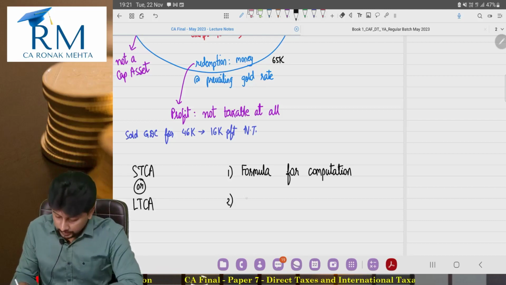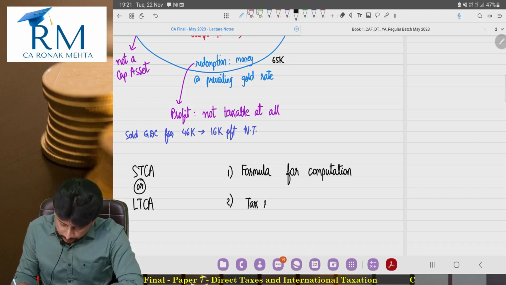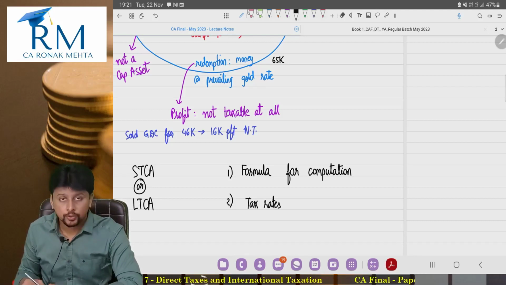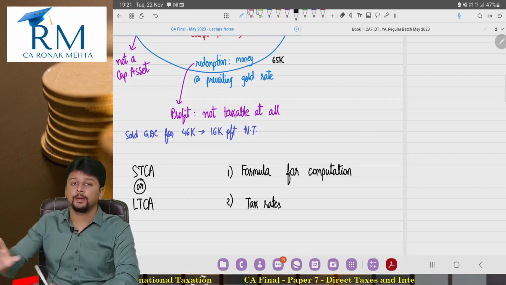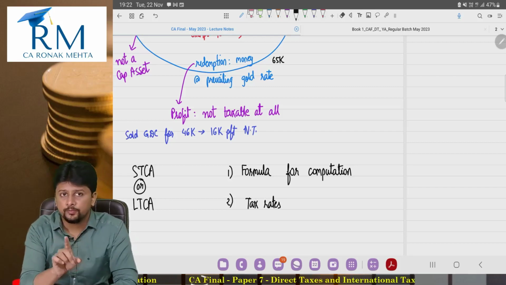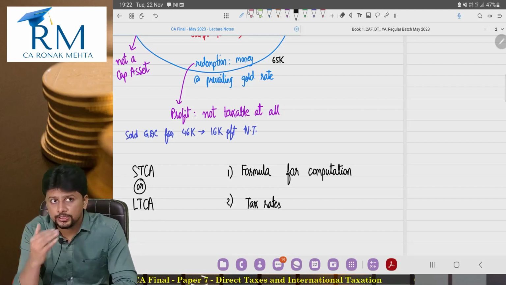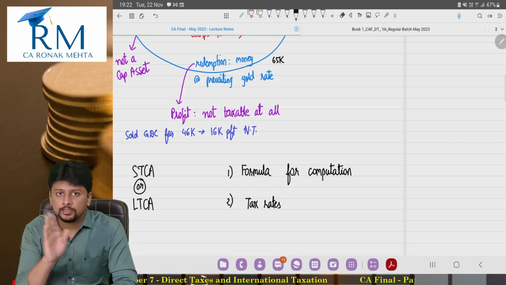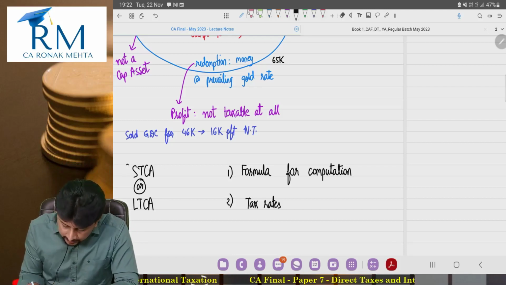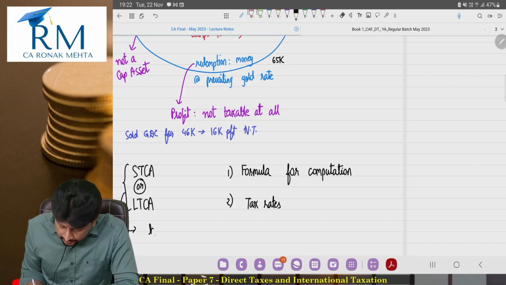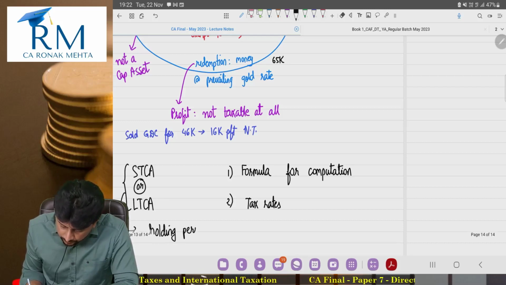Second, the rate of tax. Tax rates for short term capital gain are different, and tax rates for long term capital gain are different. So step 1 in any capital gain situation is to determine whether the capital asset is short term or long term. How do you decide whether the capital asset is short term or long term? That depends on the concept called holding period.